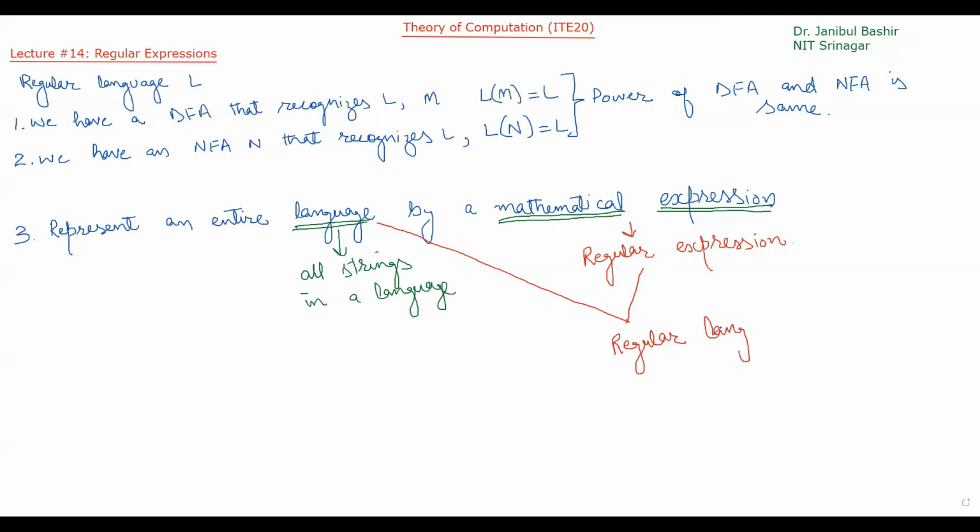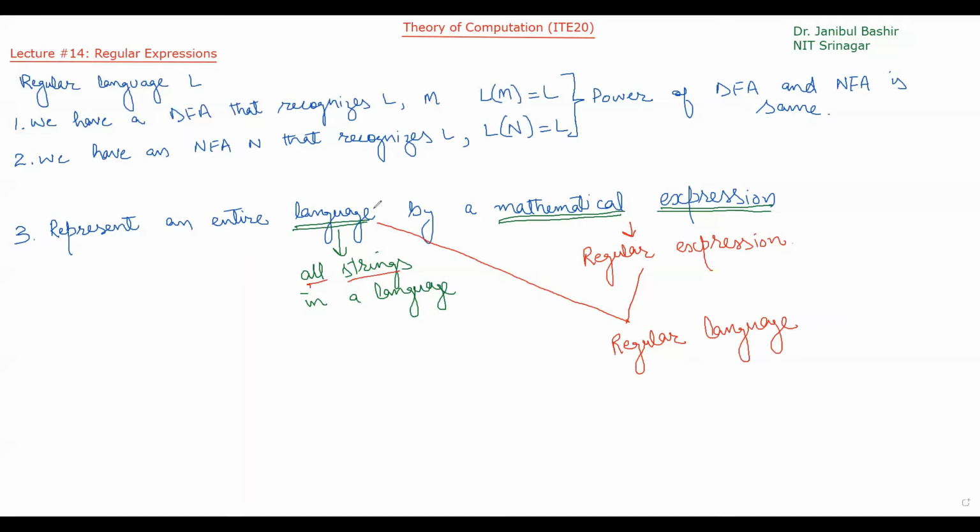So we have to prove it. Here I am saying a language represented by a regular expression is a regular language. We will prove this theorem, but keep in mind that we can represent an entire language, or all strings in a language, by a mathematical expression, and that expression is called a regular expression.